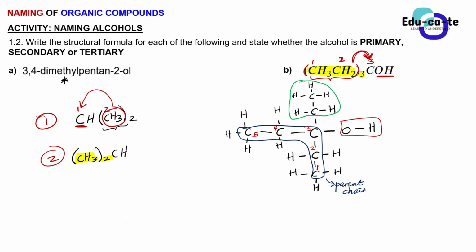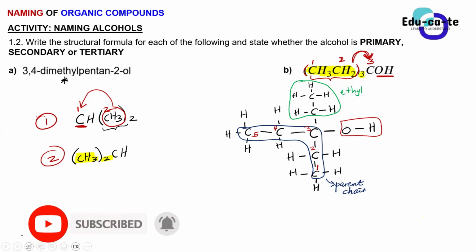What is the name of such a group? This is an ethyl substituent. Yes, it's ethyl because it has the formula CH3CH2, 2 carbons and 5 hydrogens. Do you have any other substituents besides that? No other substituent. The OH is a functional group, not a substituent.